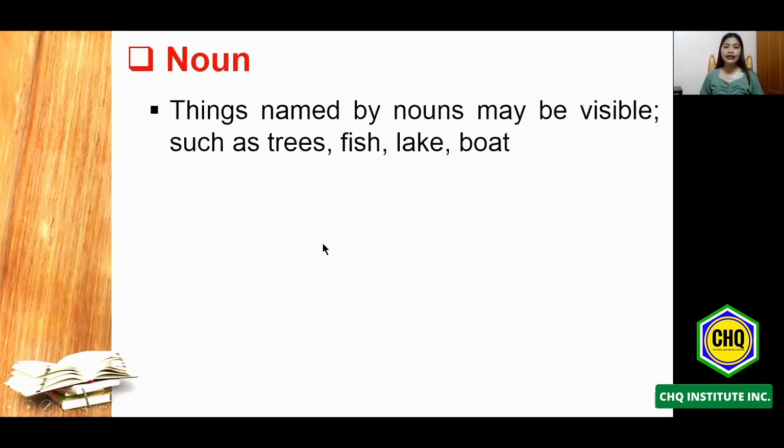The next one will be a noun can be a thing's name, such as things which are visible, such as fish, lake, and boat. It says here that ang pangalan daw po or ang noun ay pwedeng ang mga bagay na nakikita or can visibly see by our eyes, such as the trees, the fish, the lake, the boat. Those are examples of things that can be seen by our eyes.